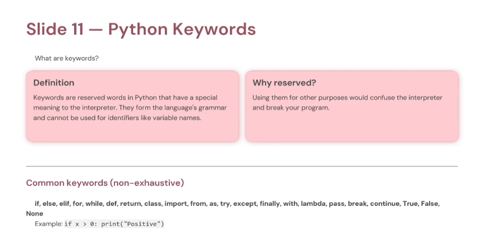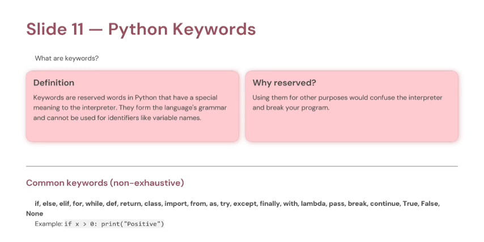What are keywords? Keywords are reserved words in Python. Think of them as special words that already have a predefined meaning in the Python language. For example, if, else, for, while, elif, def, return, class, import, from, try, except, finally. These words are part of Python's grammar.